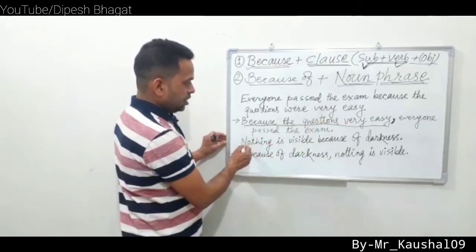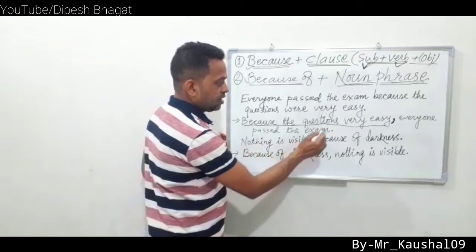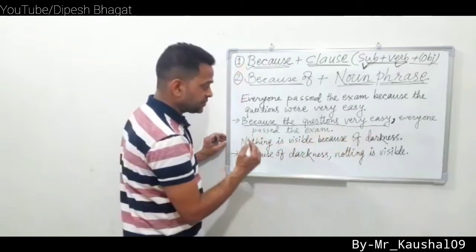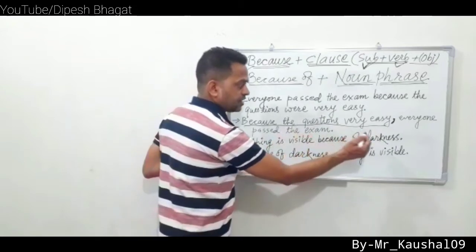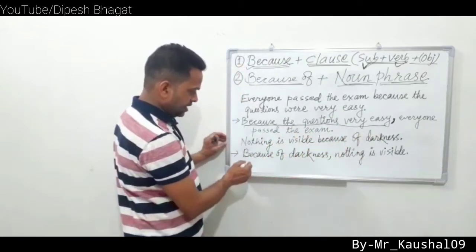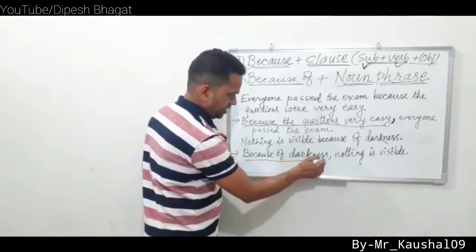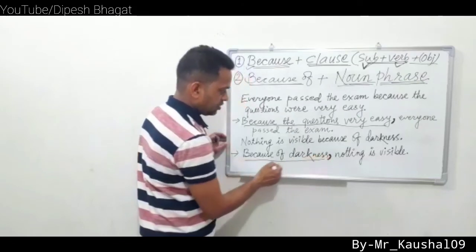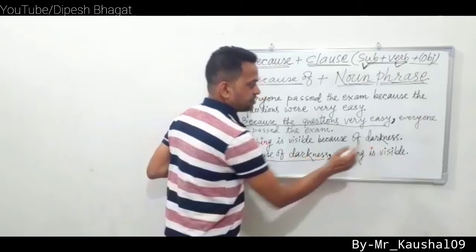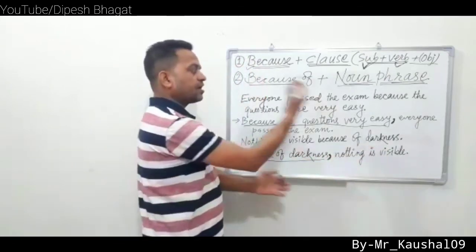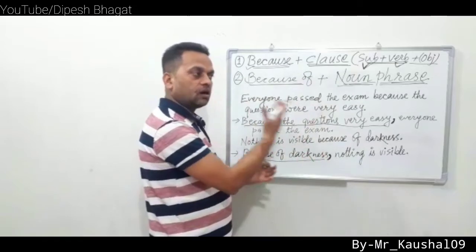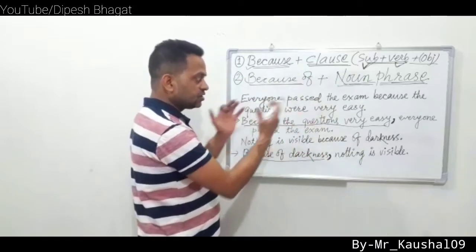Similarly, you see, nothing is visible because of darkness. Now we can say, because of darkness, comma, nothing is visible. Means we can reverse the statement or the clauses in this way.